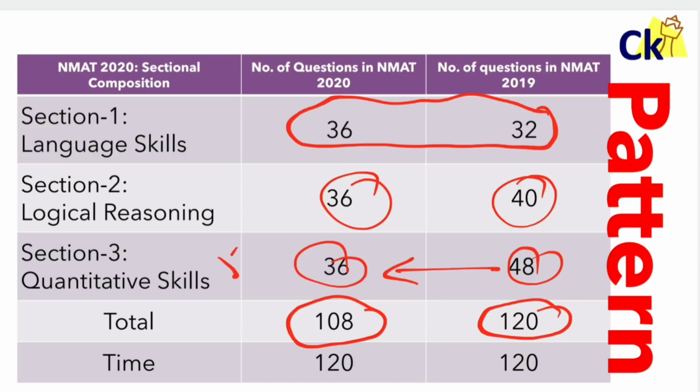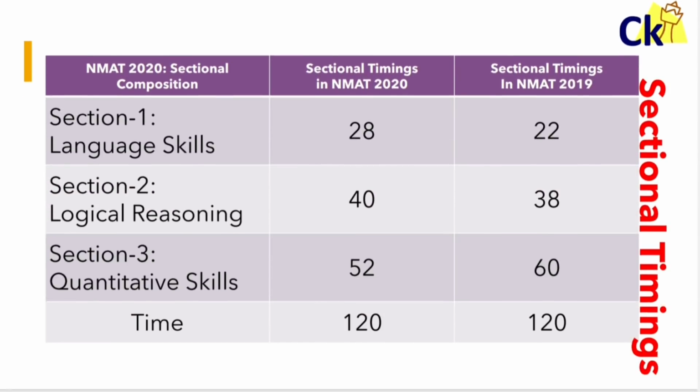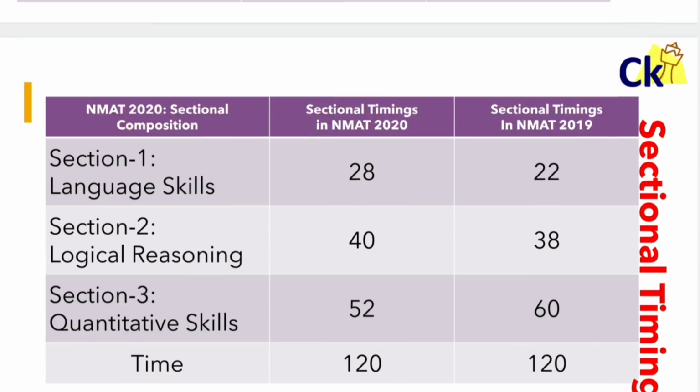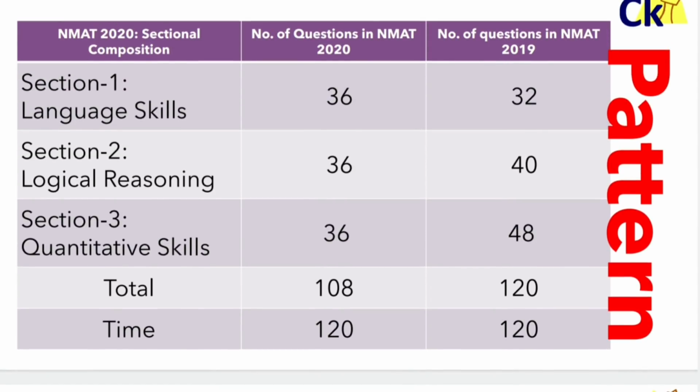This is going to be one main advantage of NMAT. Within 36 questions, half is quant, so only 18 quant questions. Again, in that workshop I've given the complete detail about what is there and what is not there. Timing is the same, sectional timing has reduced. Now it's 120 minutes with 108 questions instead of 120 questions.